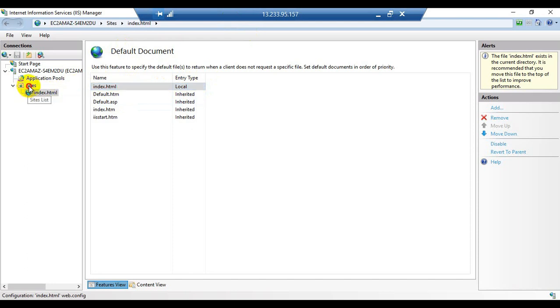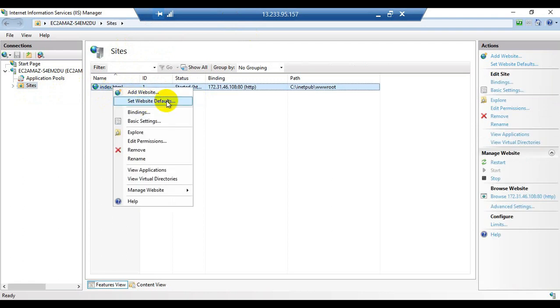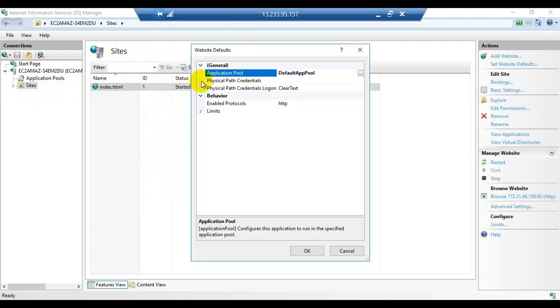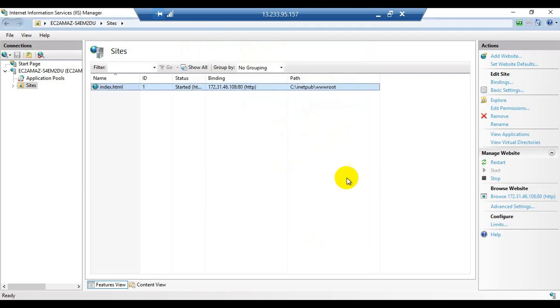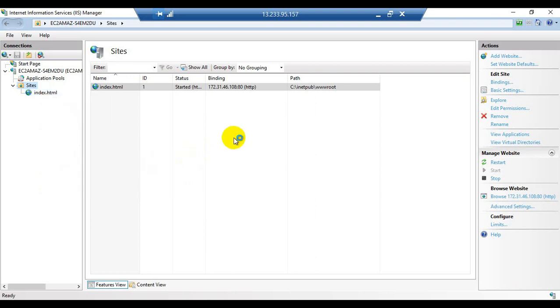So now double click on the sites and right click on index.html, click on set website defaults. So it is showing us the set website defaults dialog box. We have no need to modify anything. Click on OK. So now let's test this website on this local server. For that purpose, right click on index.html, click on website, click on browse. So we will verify whether this website is opening or not.